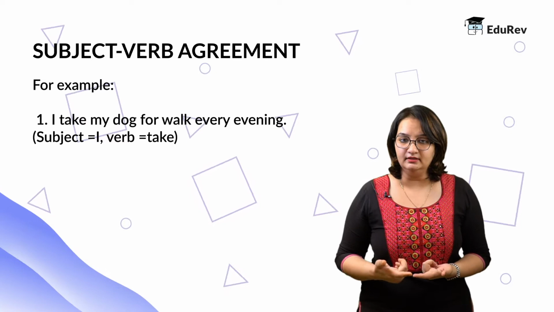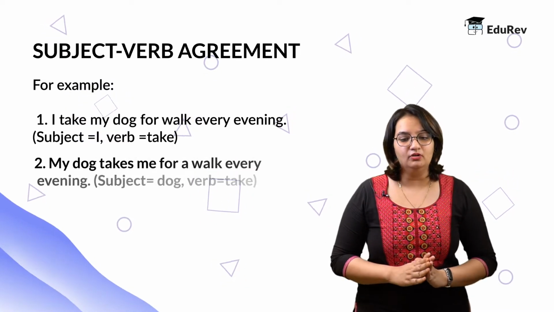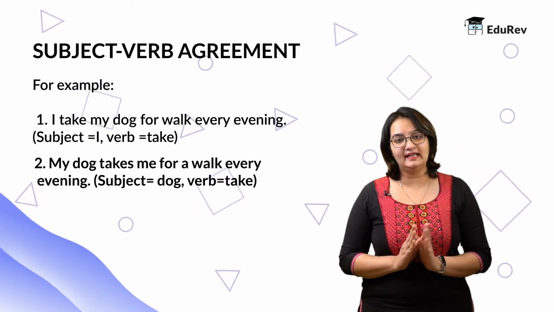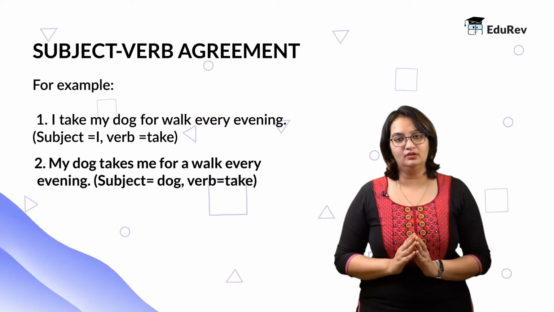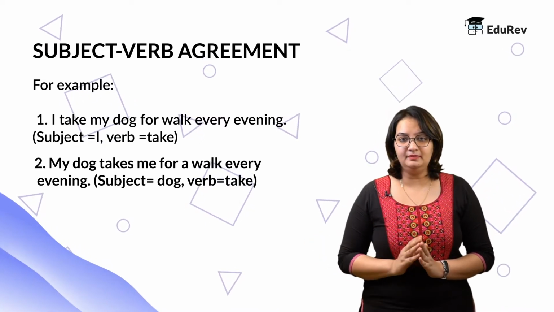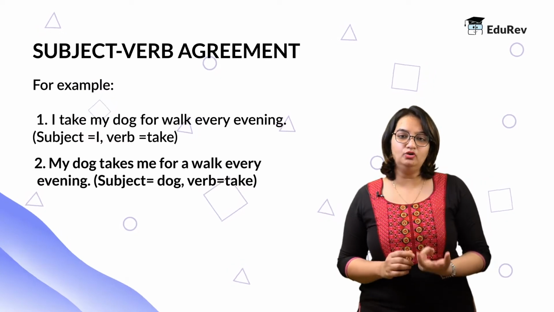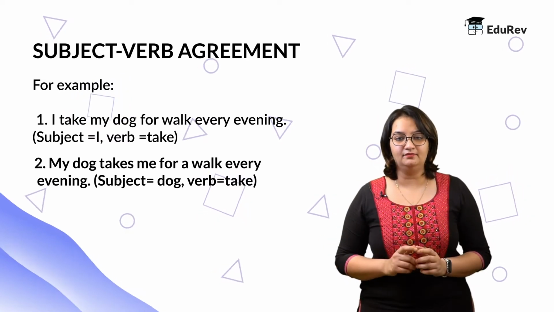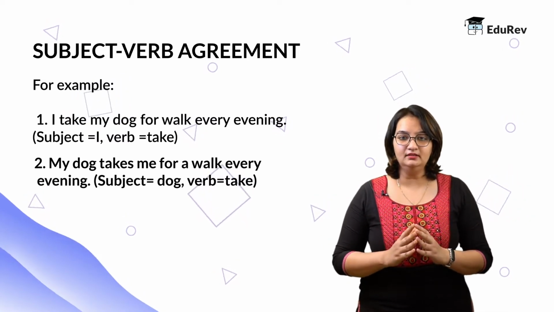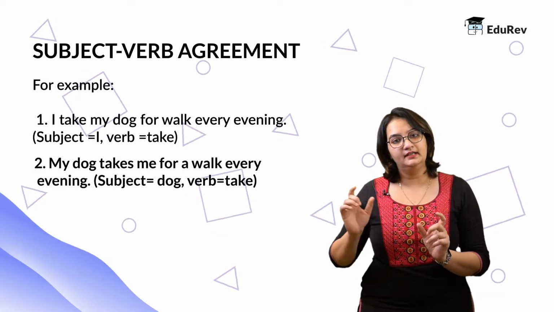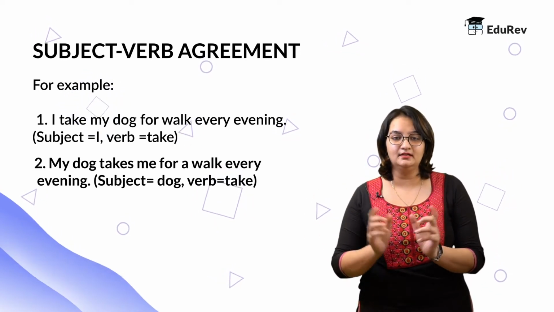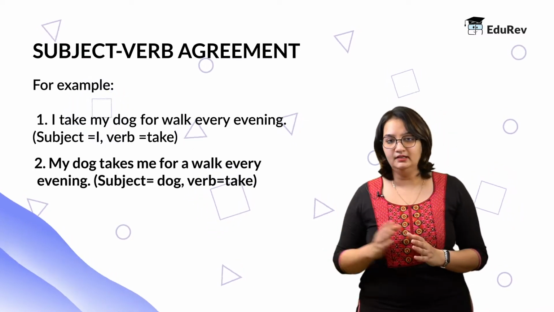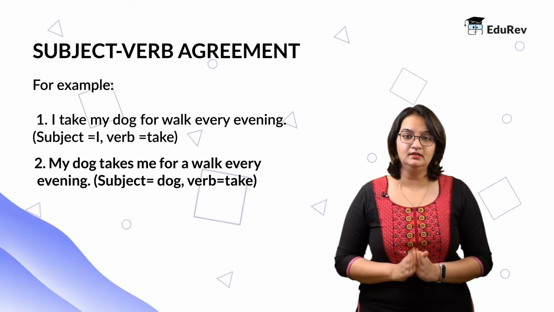Okay, to make it more clear, let's flip this example. My dog takes me for a walk every evening. Now, here, the dog, which is the third person, is taking me for a walk every evening. What is happening is that the subject has changed and automatically it is reflected in the verb, which is takes. So the dog takes while I take. The dog here is a third person and it is taking me, so we are using takes. And therefore, in this way, we see that there's a reflection of the nature of the subject in the verb. This is called subject-verb agreement.